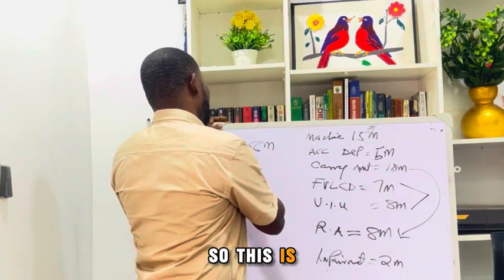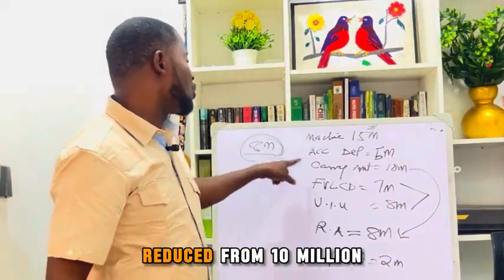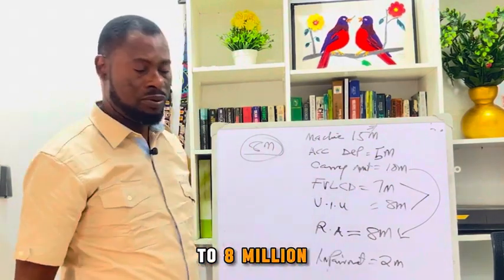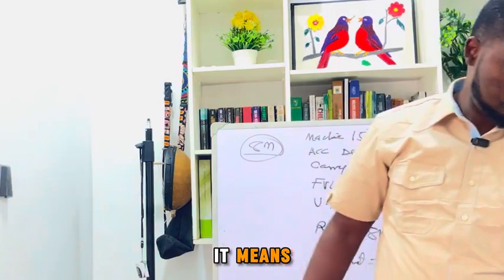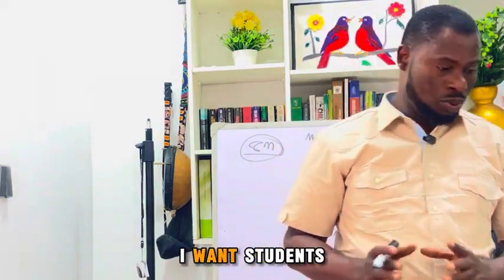So this is how we carry the asset. We now carry this asset. The asset is reduced from 10 million to 8 million. This is what it means. Now let's look at these common exam traps that I want students to know.